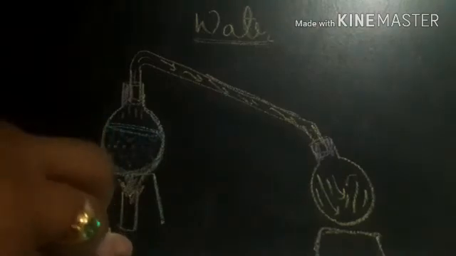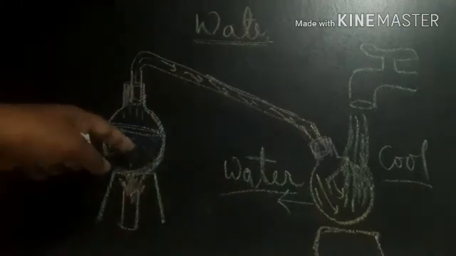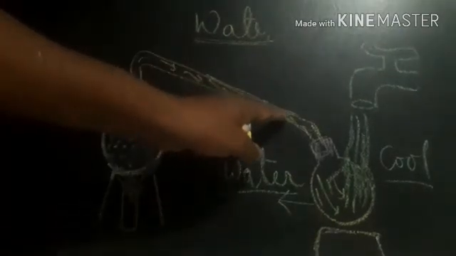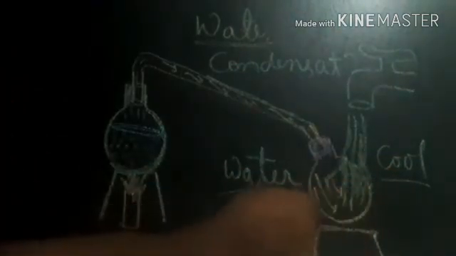Now what we have to do is simply turn on the tap. When you turn on the tap, we get water. When you spill the water on this flask, it cools down. When vapor cools, it gives us water by the condensation process. By the evaporation process, liquid becomes vapor, and by condensation, we can get vapor back to water.